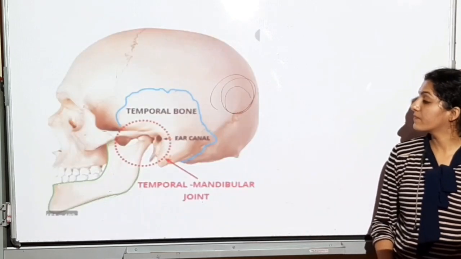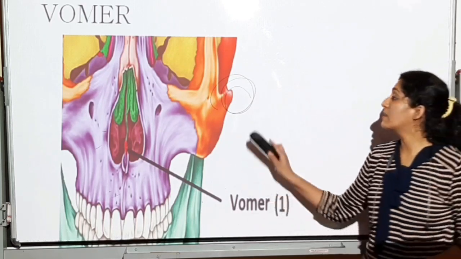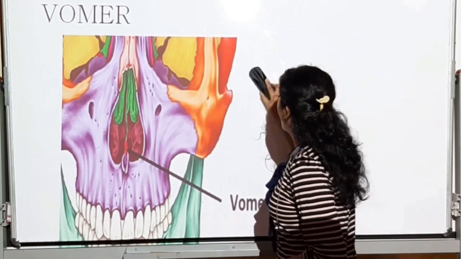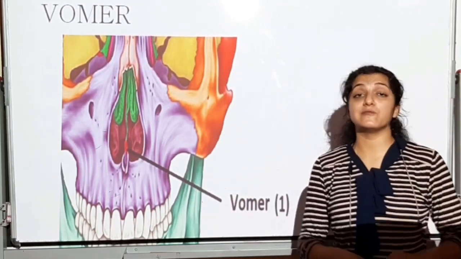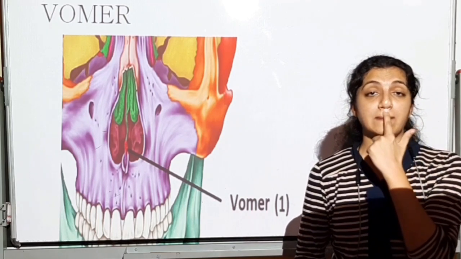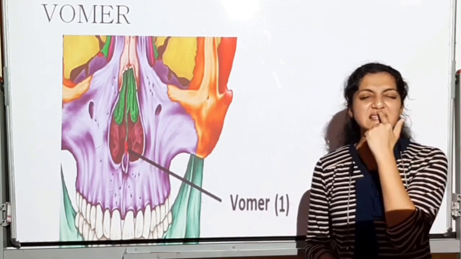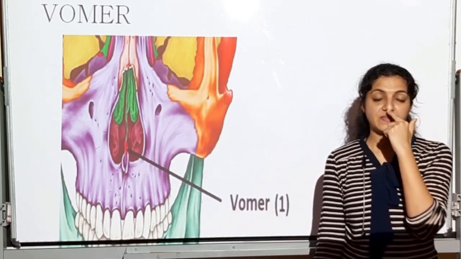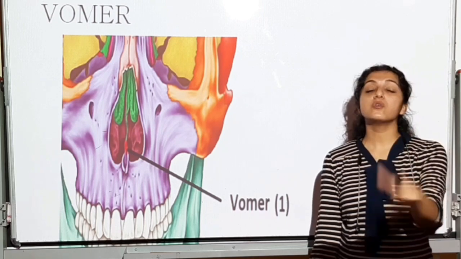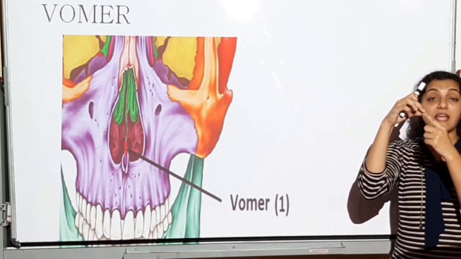Now you have one more bone, that is vomer. Like ma'am has discussed, Ganga ma'am tells you, put your finger on your lips. The upper tip of the finger is exactly on your vomer. Vomer is this bone over here. So put your finger on your lips, you are on your vomer. The upper part of your nail is on the vomer.